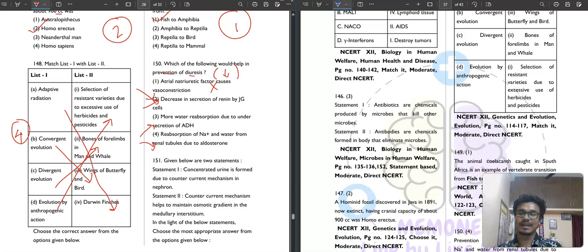Then decrease in secretion of renin by JG cells. This is also not correct. And more water reabsorption due to under secretion of ADH. It is also not correct. Reabsorption of Na plus and water from the renal tubules due to aldosterone.